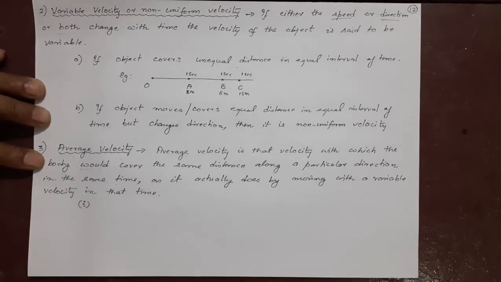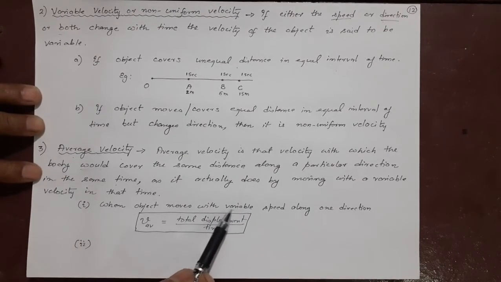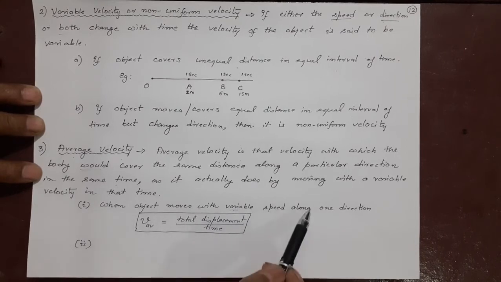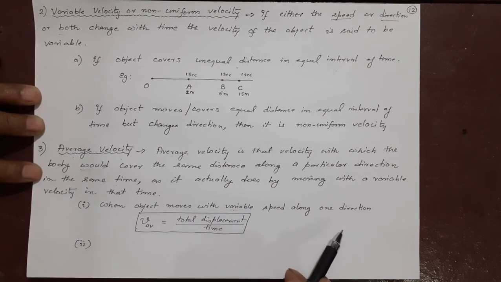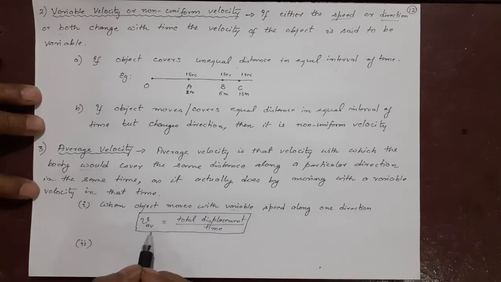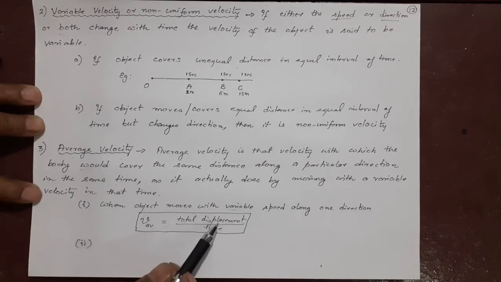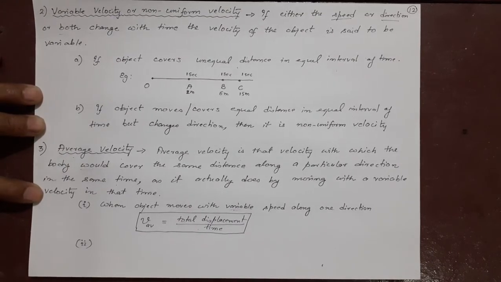Let me write that. This is the first case, when the object moves with variable velocity. Variable means changing speed along one direction, the same direction, but it is changing speed. Okay, it is a non-uniform speed. Here I have to follow the same formula as for average speed. If you have already done average speed earlier, just like that. V average was total distance by total time. Like that, total displacement by total time. This is finished.